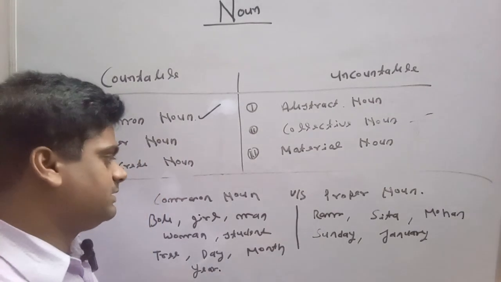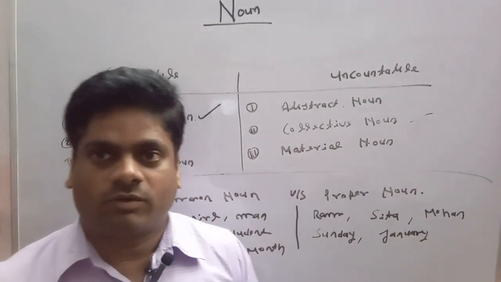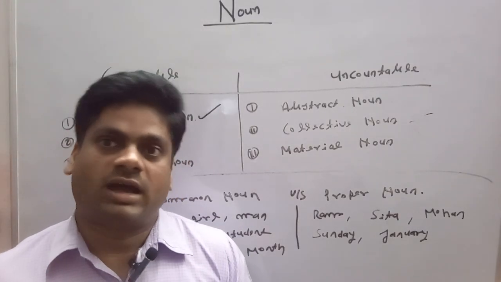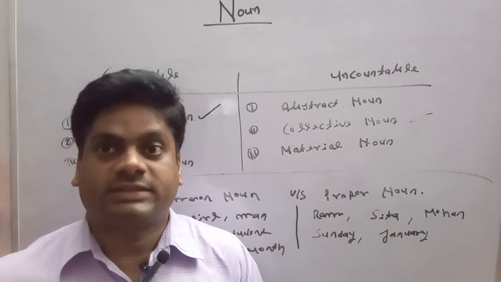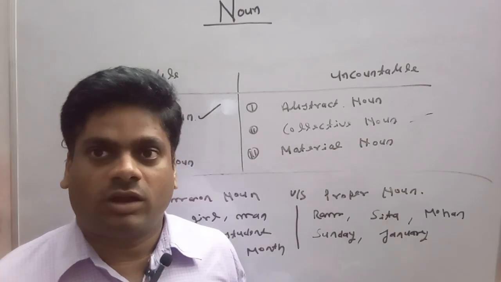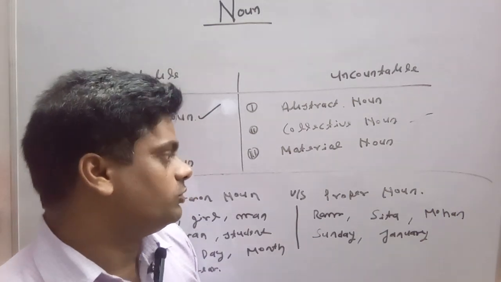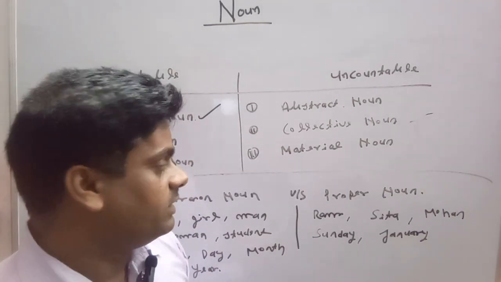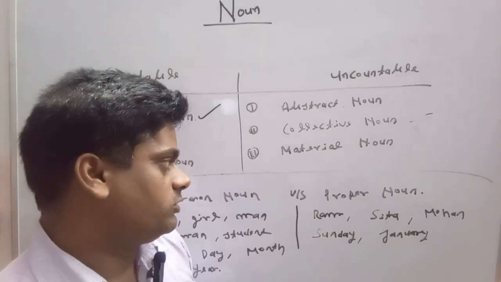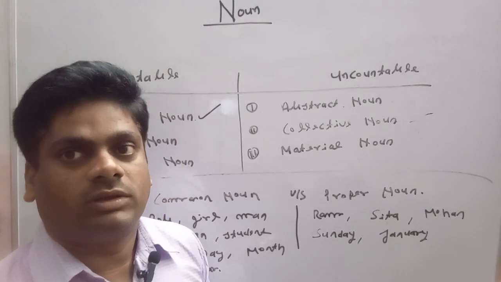So this is the first difference between common noun and proper noun. In case of common noun, nouns are put together in a generalized way and they keep their general meaning. But in case of proper noun, all nouns that are put together to be examined as proper noun because they behave like a proper noun.